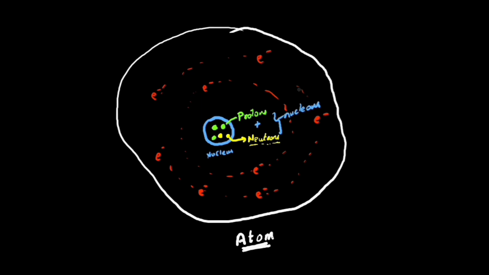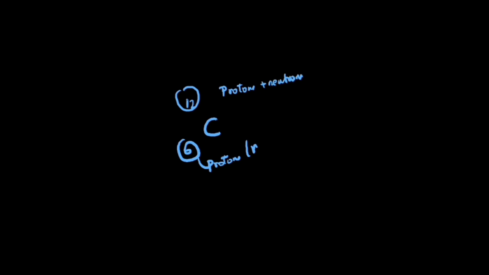The number of protons is called the atomic number, and the number of protons and neutrons together, which is the nucleons, is called the mass number. Like that, every element has a mass number which is mentioned in the periodic table. Now, how will you find the number of neutrons? You know the number of protons, the atomic number. You know the total number of protons and neutrons, which is the mass number. So you can subtract the atomic number from the mass number, and you will get only the neutrons.